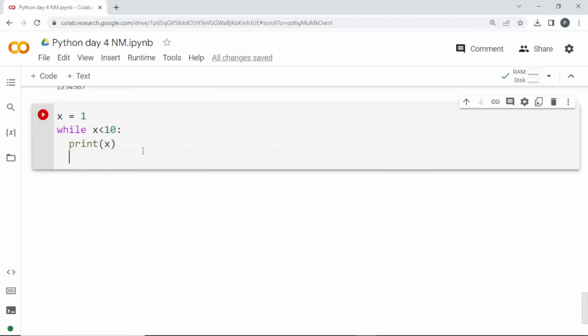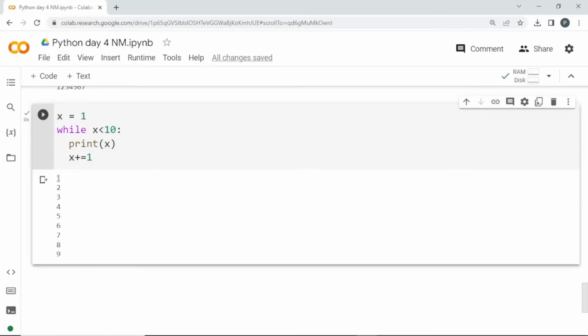But what you can do is add 1 so that every time the loop runs, x gets added with 1. See here, the value of x keeps going. When it reaches 9, it is still less than 10. The last time the loop runs, the value will be 9. It will be printed and then added with 1, so now the value of x is 10. It is no longer less than 10. So we got this output. It is terminated at this point.